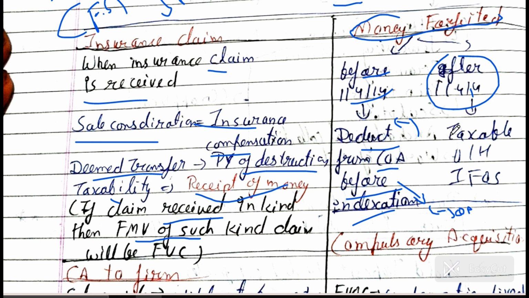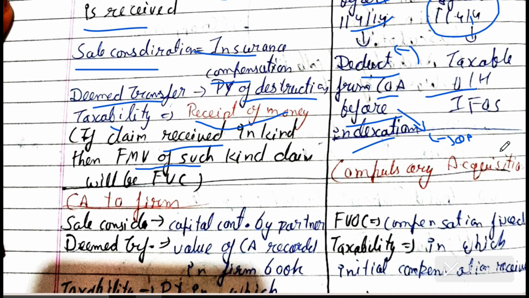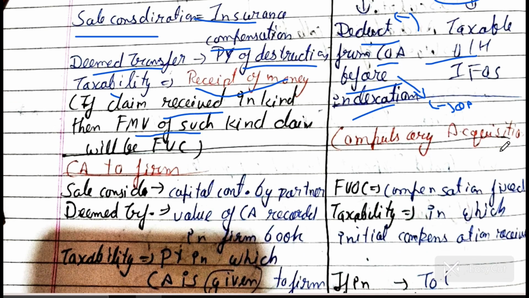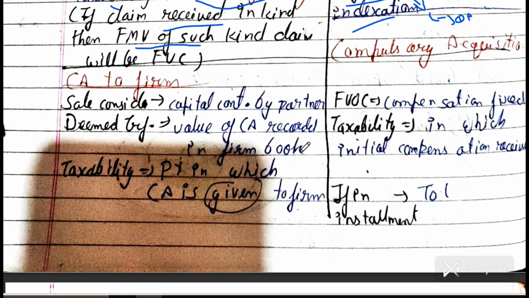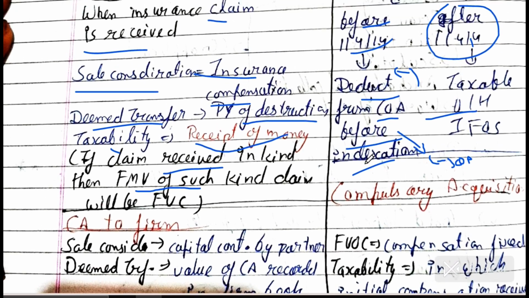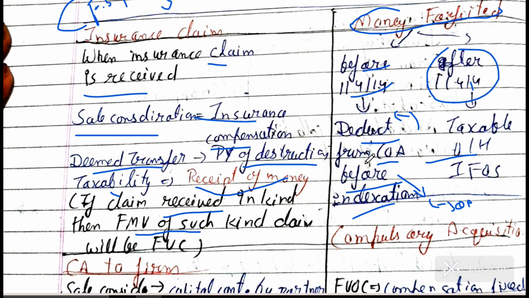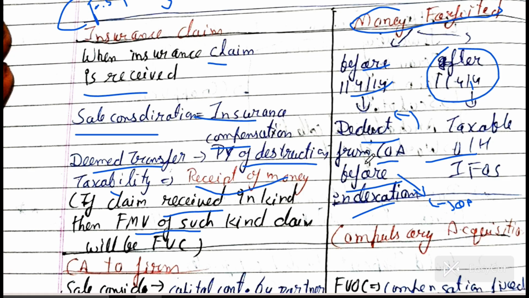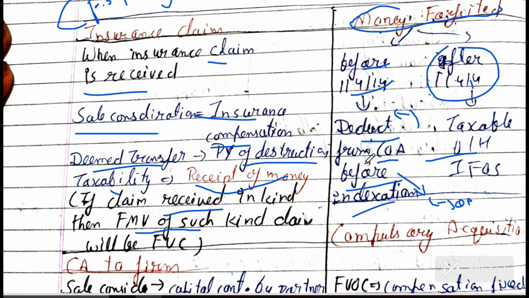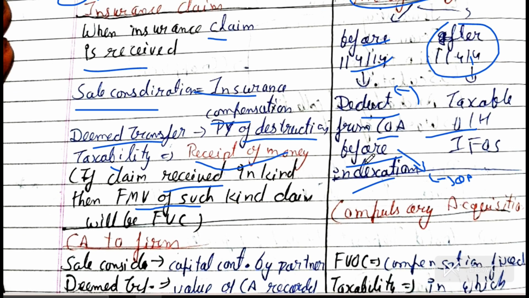Okay, then if it is after 1 April 2014, it has already been taxed in income from other sources in that year. It is not to be taxed in this year. Mark this. You studied the tax: we have to tax it under the head income from other sources if money is forfeited after 1 April 2014 and we are selling this asset. Don't make this mistake. It means that it was taxable in that year of forfeiture.